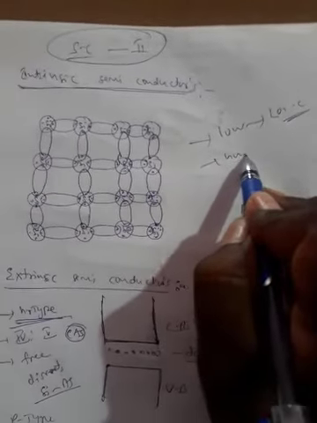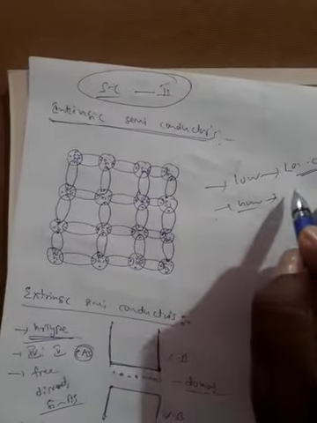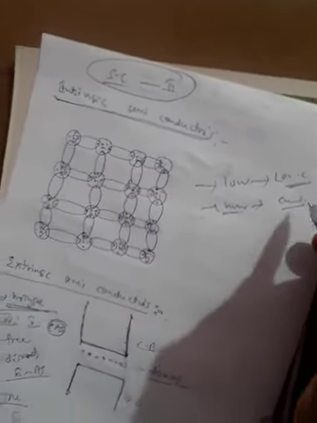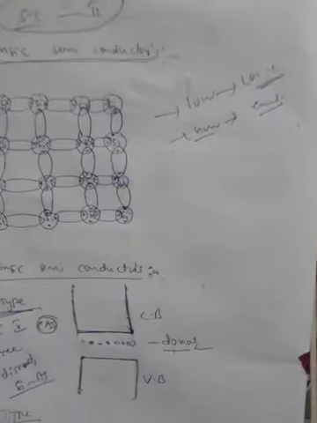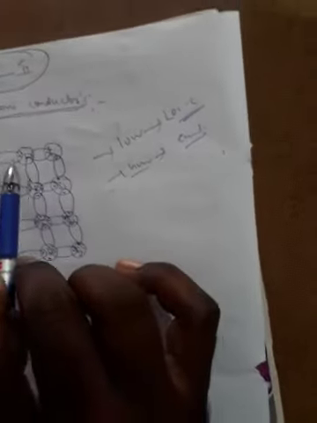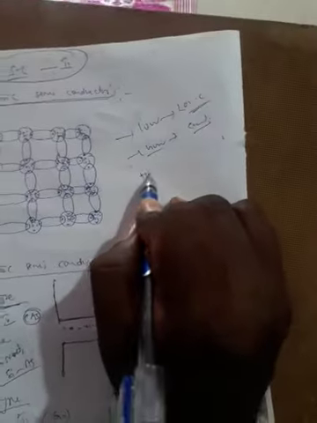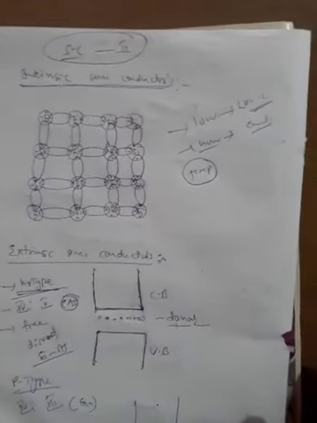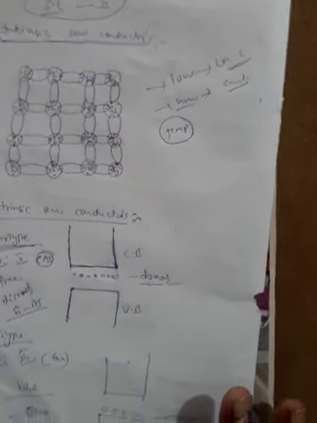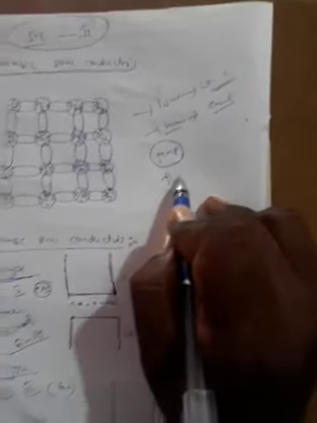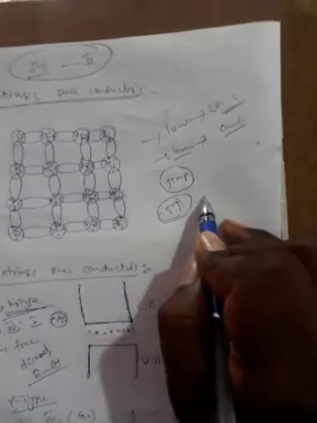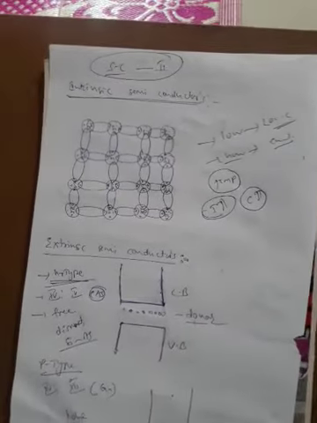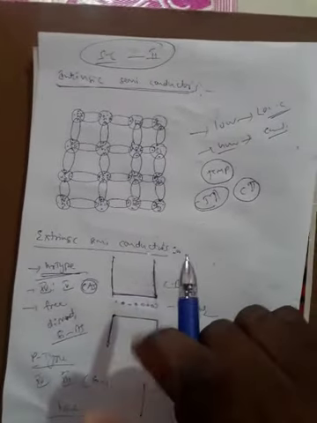At high temperature, it exhibits conductors, very good conductors. That means intrinsic semiconductors depend upon the temperature. When increasing the temperature, what happens? The conductivity also increases. Then what about an example of the intrinsic semiconductor?